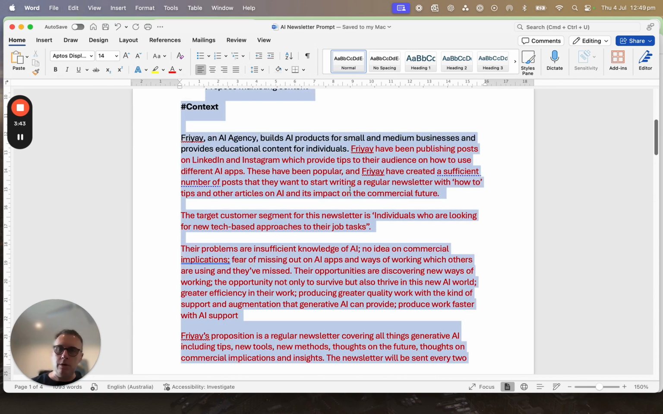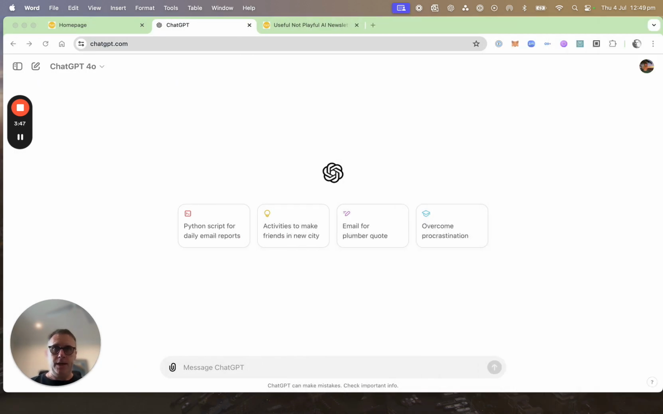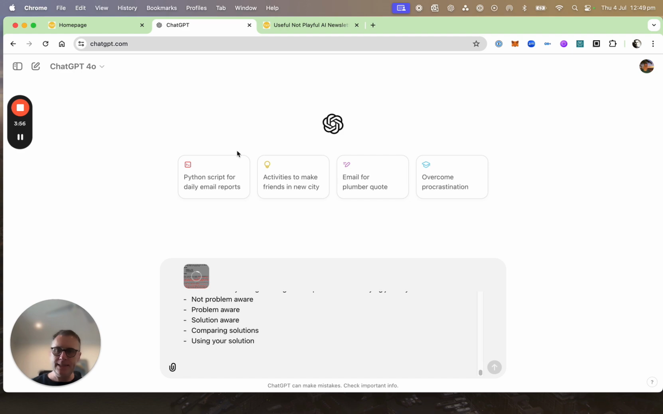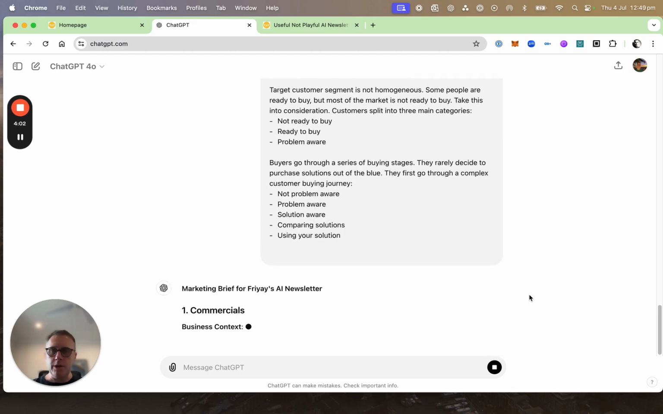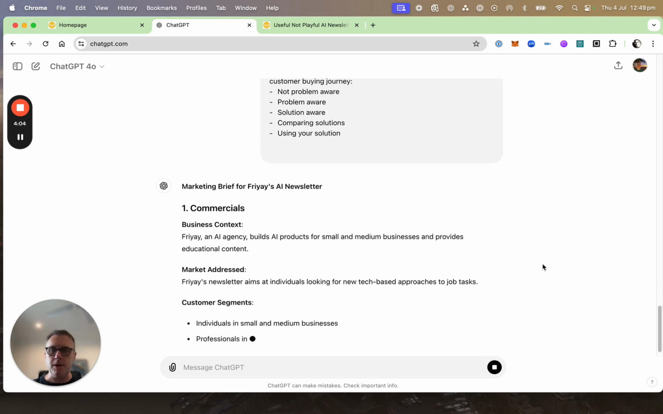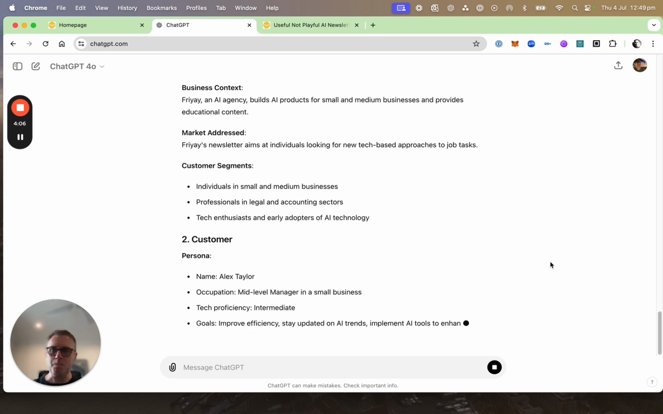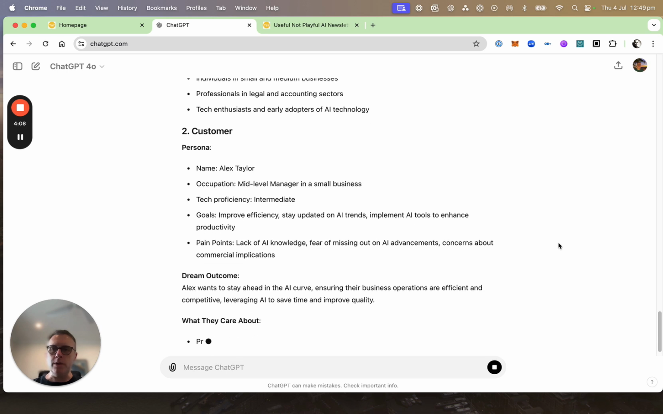So I'm going to do Control A and then Control C, and then go into the ChatGPT window. This is for Omni. Paste it in here, press the button, and off it goes. We're just going to go down here so we can watch it write. And this is the marketing brief for the newsletter.